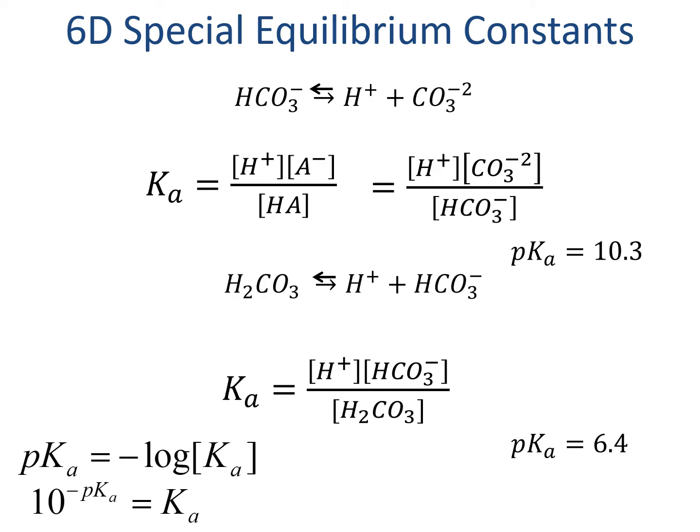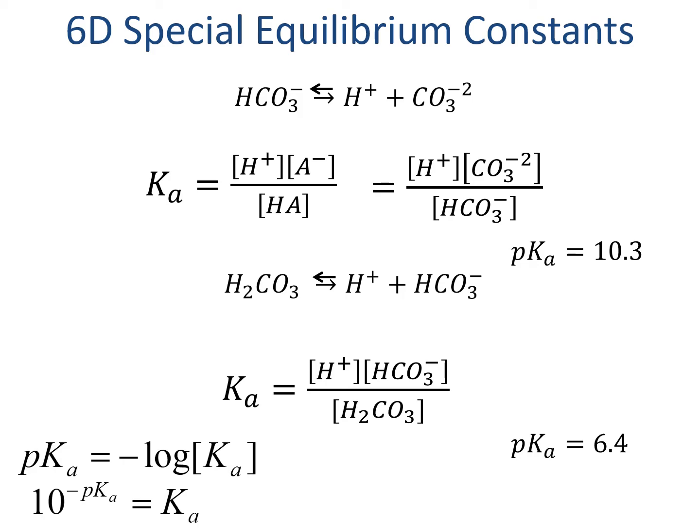Because pKa's are the negative logs of Ka's, the higher those numbers are, the more they are reactant favored. This means that the dissociation of bicarbonate to carbonate is far less favorable than the dissociation of carbonic acid to bicarbonate and H+. And that makes sense because carbonic acid is called an acid, so you would expect it to want to dissociate.